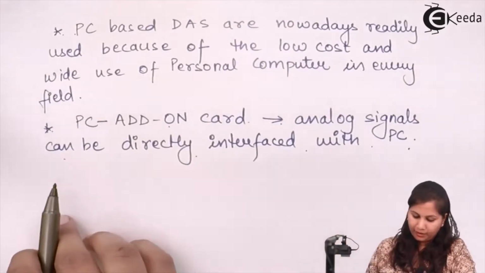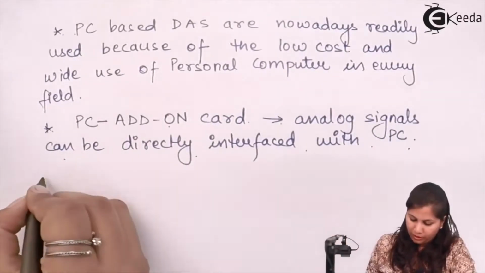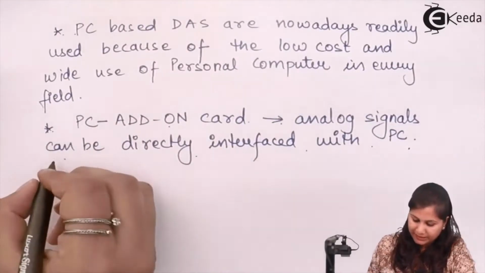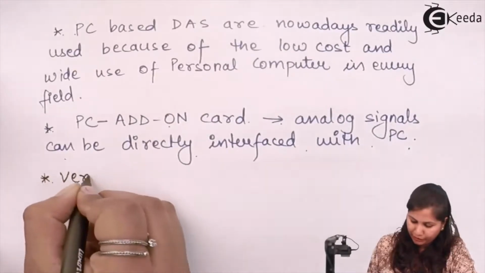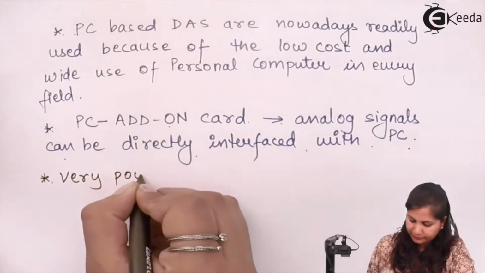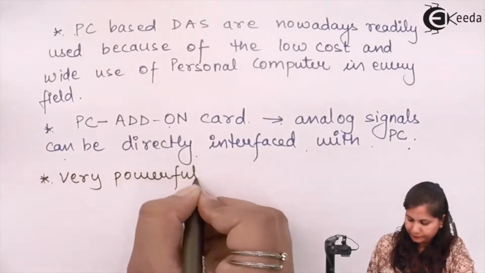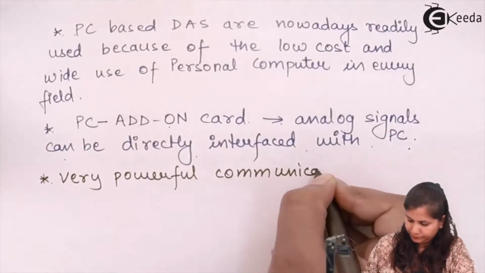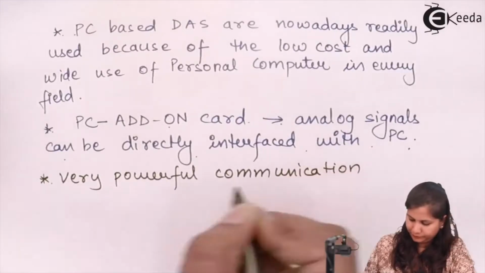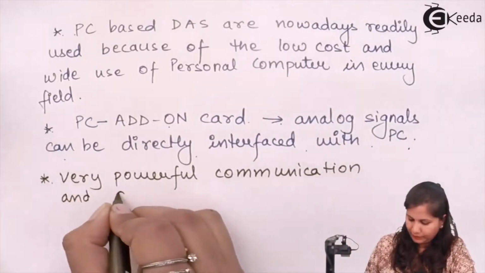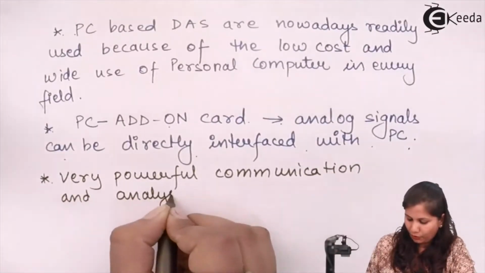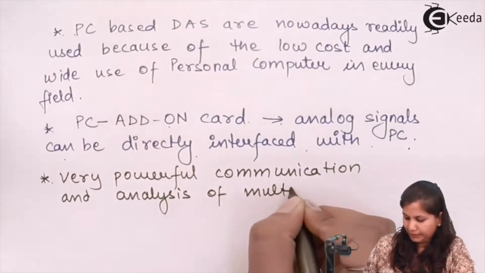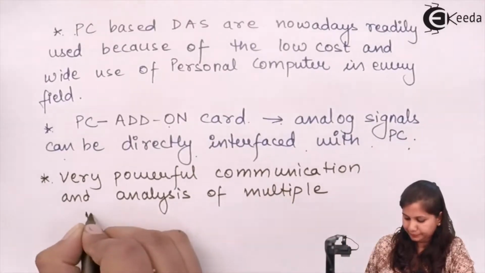Okay, now why are the PCs used here? Because PCs give a very powerful communication, and analysis of multiple measurement data.